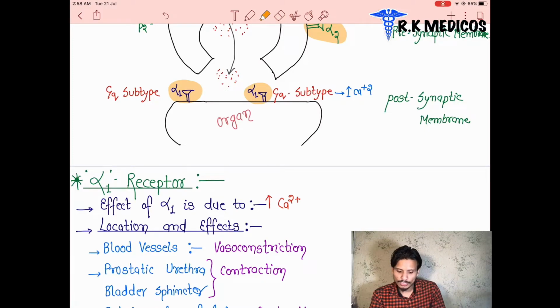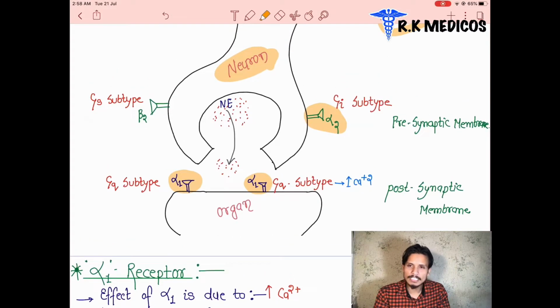Before that, we are going to see how these alpha 1 receptors work, on which type of protein, that is GPCR, G protein coupled receptor. And for the different types of GPCR, you can go and watch the 5th part of our pharmacology, that is about receptors in the general pharmacology. We discuss everything there, how the Gi, the Gs or the Gq types of GPCRs get activated and how they work.